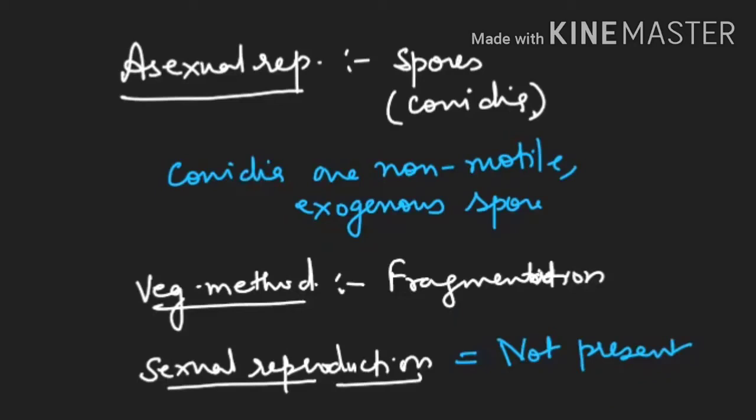Because they can't show any sexual reproduction, it means they are not perfect. That is why we call them imperfect fungus. Understood why we call them imperfect fungus? Because we are not able to see any steps of sexual reproduction. And what are the three steps of sexual reproduction? Recall, they are plasmogamy, karyogamy, and meiosis.